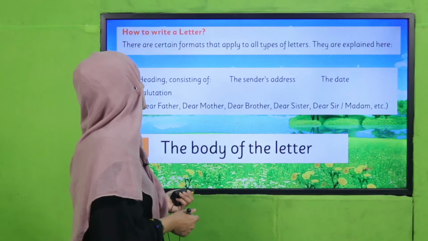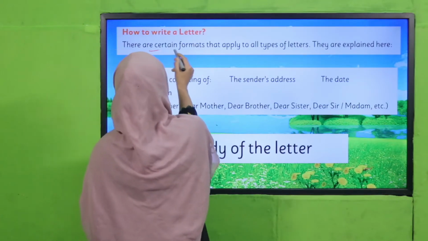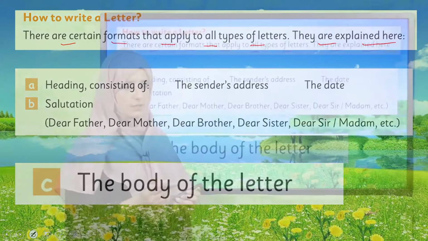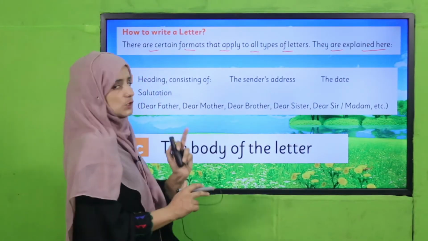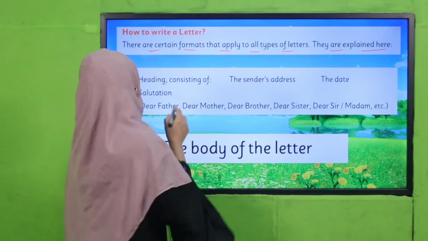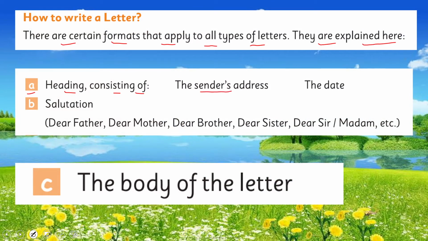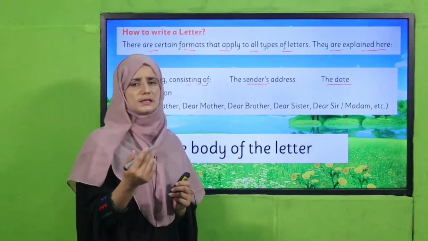So let's see how we can write a letter. There are certain formats that apply to all types of letters, and they are explained here. So my dear students, whether we are writing a formal letter or an informal letter, we can use this format for both patterns. Number one is the heading, consisting of the sender's address and the date. In the first portion, we write whom we are writing the letter to, like dear brother, dear sister, in this way.